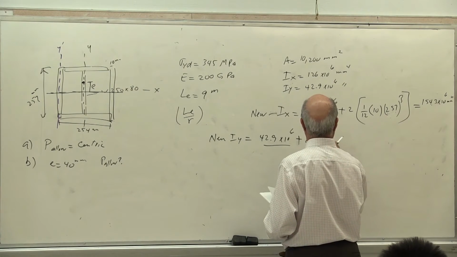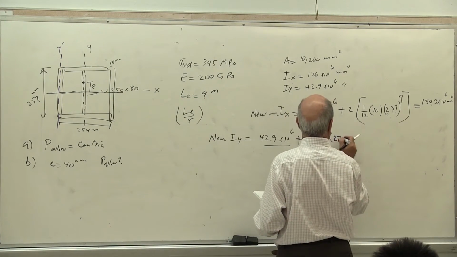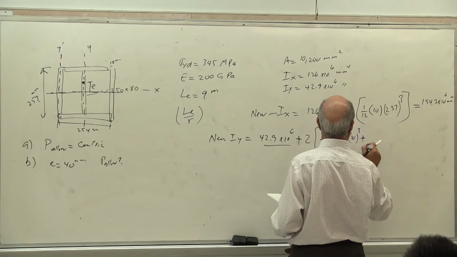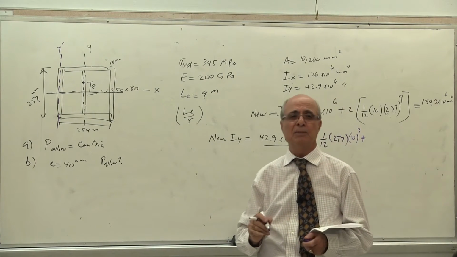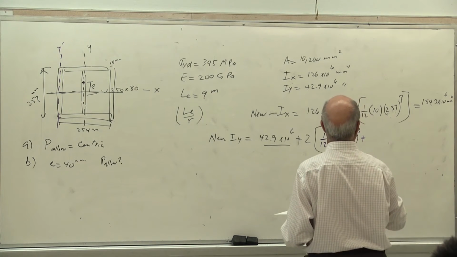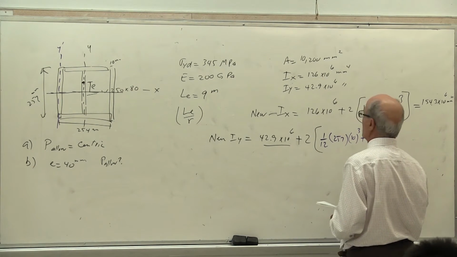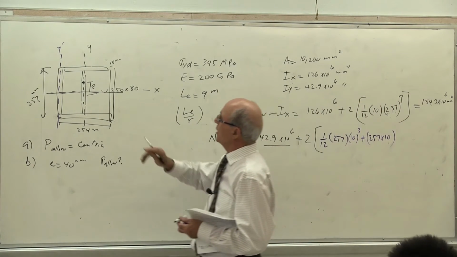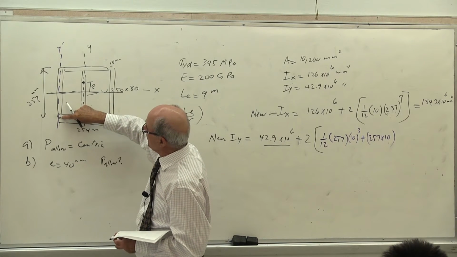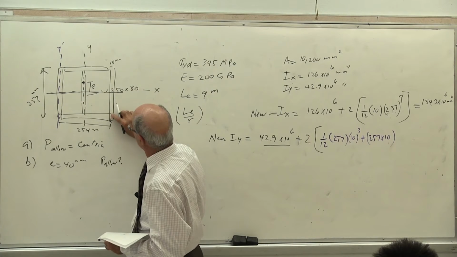So 1/12 of base is 257 times 10 to the power of 3, which is relatively very small, plus what? Plus A times D squared, yes or no? The A times D squared, A is what? 257 times 10, that's the area, multiplied by D. What do I need for D? I need half of 254, added to half of, because this goes on top of that. Is that correct? Or I didn't write that correctly.